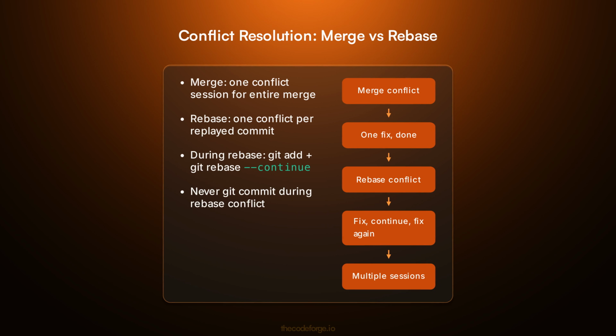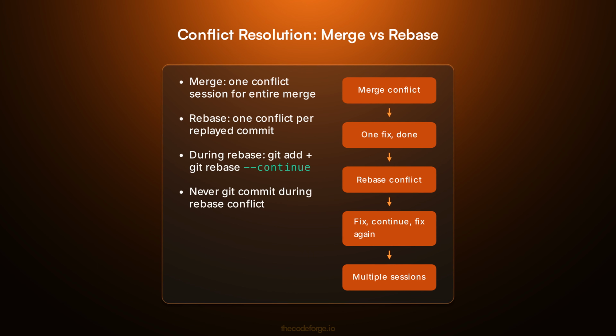Both commands can hit conflicts, but the experience is very different. With merge, you get exactly one conflict resolution session. With rebase, conflicts can appear multiple times, once for each commit being replayed. Each resolution is isolated to that commit's changes. If you're not prepared for this, it feels like something is broken. The escape hatch is git rebase --abort, which returns your branch to the pre-rebase state.